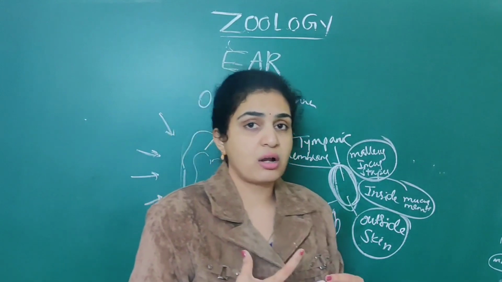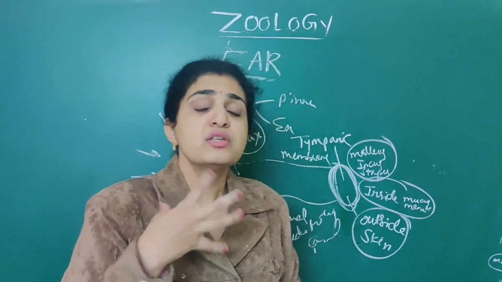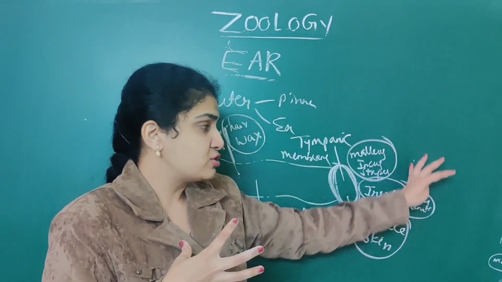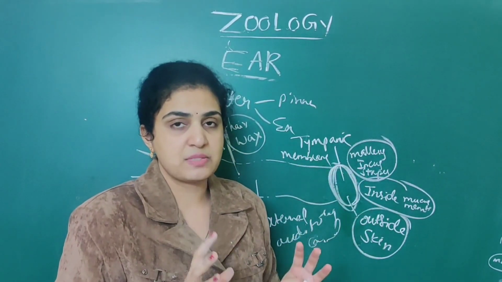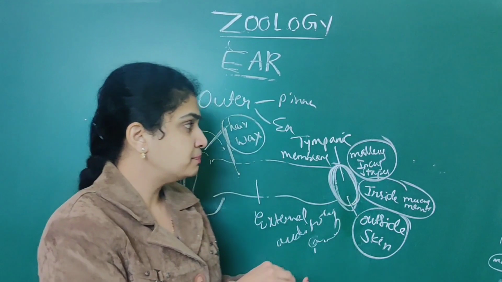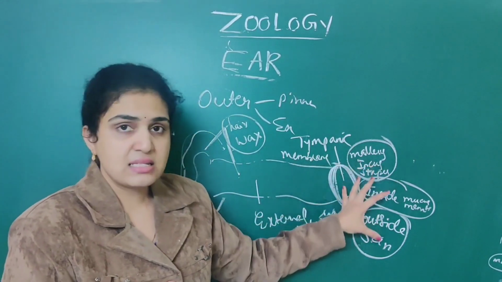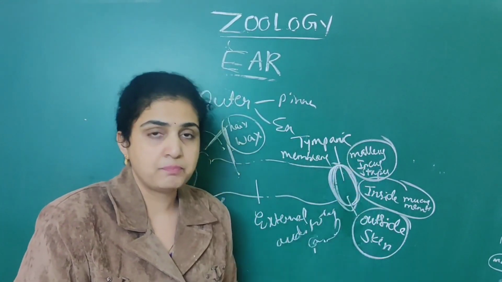I told you it is the cochlea that is associated with it. So it helps in transfer deep into the inner ear. So this is about the malleus, incus, stapes, that is the middle ear.